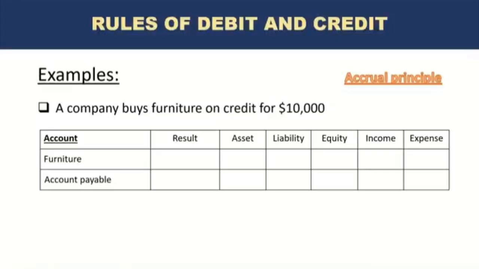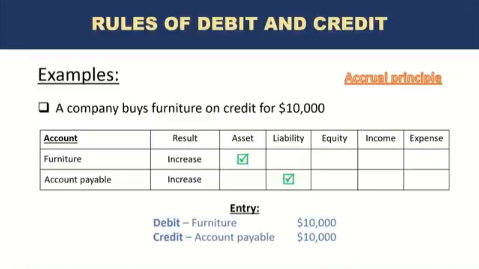Okay, so the transaction has already happened. The event that led to that $10,000 amount due has already happened. And what we learned in the definition of liability is a past event resulting in an obligation to pay. So the event has taken place. We have purchased the furniture. This has also resulted in a liability, which is accounts payable, although we're still not paying cash yet. So what happens to furniture in this case? Of course, there's an increase. What happens to the liability, accounts payable? There is also an increase. And we know when an asset increases, there is a debit, but when a liability increases, there is a credit. You see how every time there is always a debit and always a credit. So the entry would be debit furniture 10,000, credit accounts payable 10,000.